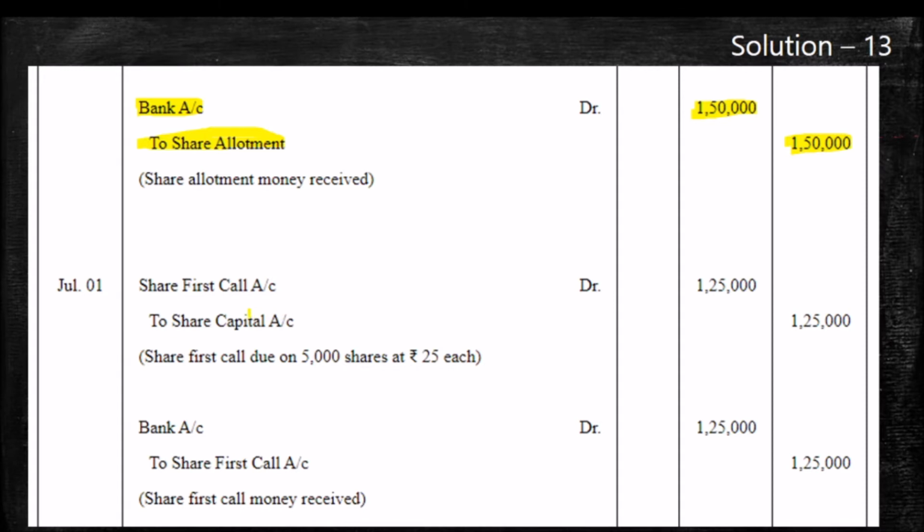After that, we have to write the due entry for share first call. So share first call account debit to share capital, 1,25,000, 1,25,000.